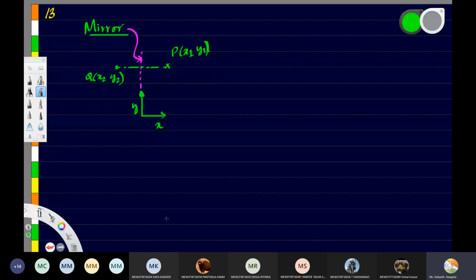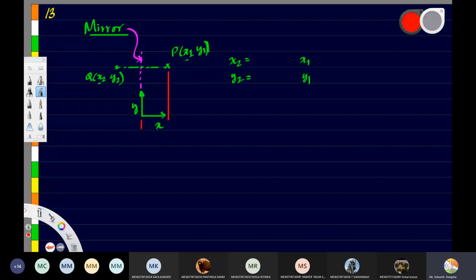So now once again we'll have to find the relation between x1, y1 and x2, y2. I have to write the equation for x2, y2 and find its relation with x1, y1. So what is the relation here? Is x2 the same as x1? Yes, the length is the same.